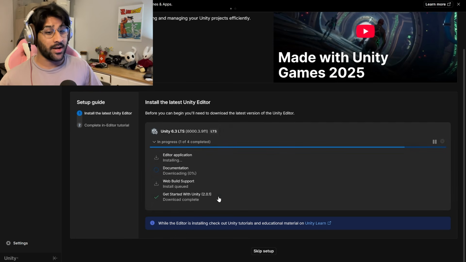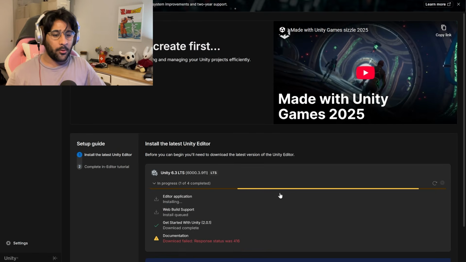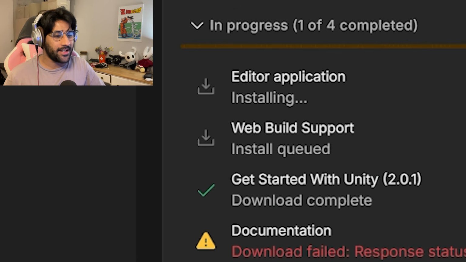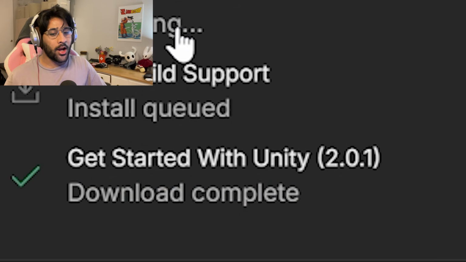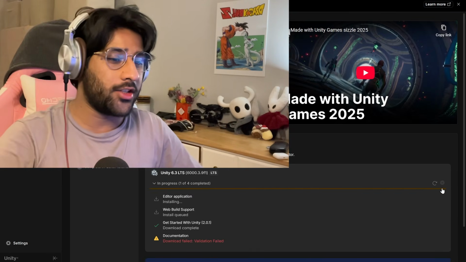The first thing I'm learning right now is installing Unity takes 10 years. So make sure you have 10 years if you try this at home. Oh my god, I'm already failing. This thing keeps crashing. Why? Just install the goddamn documentation. This documentation thing keeps giving me an error. No! We haven't even started yet, Chief.